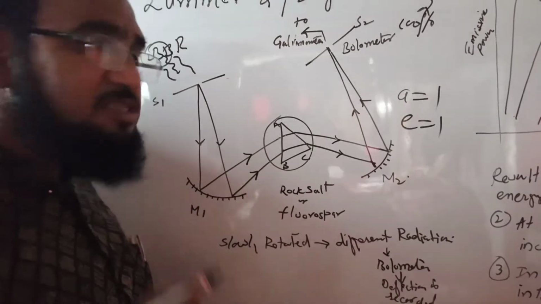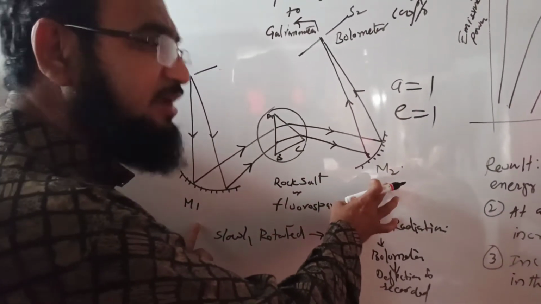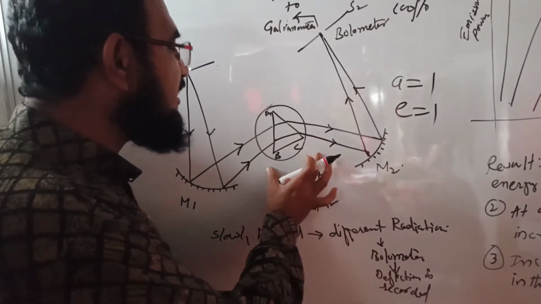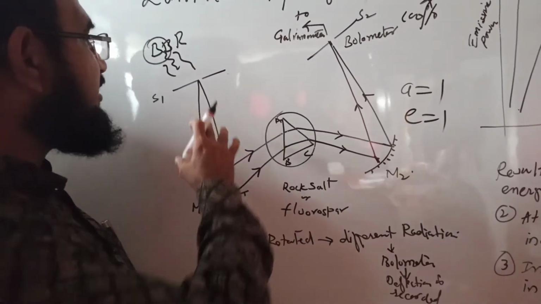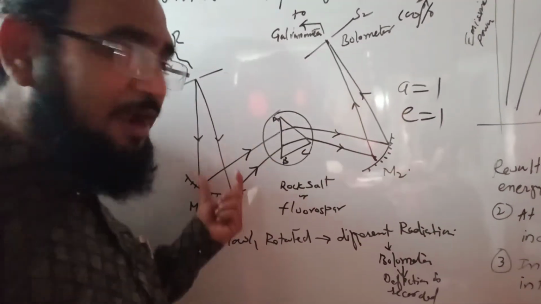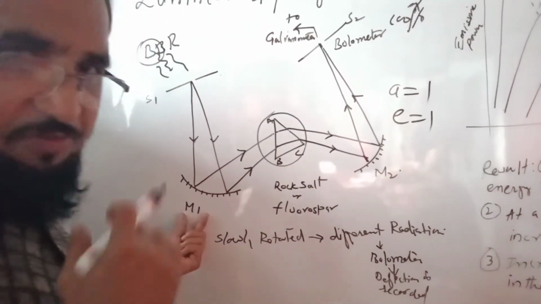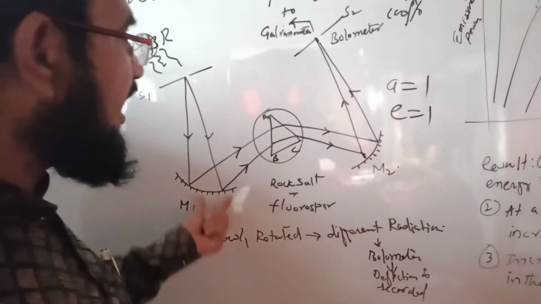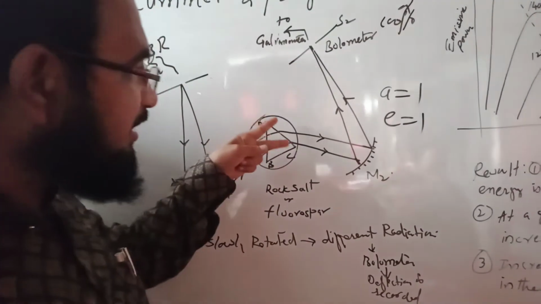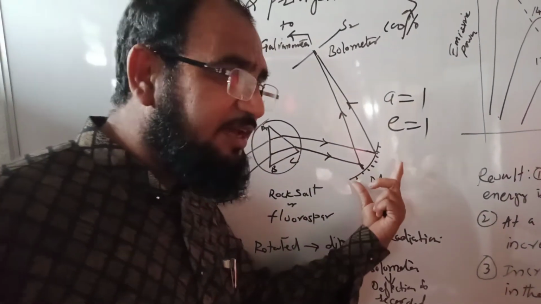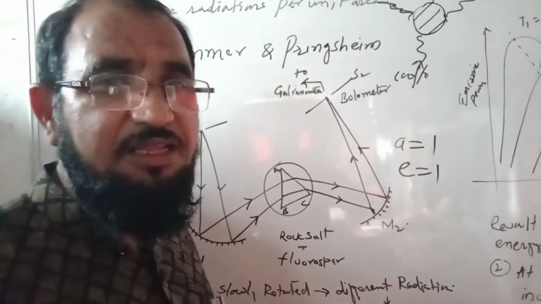Now, what is the procedure? This is the experimental setup. In this setup there are two mirrors M1 and M2, and a rotating table, and on this rotating table there is a prism of rock salt, and the radiations are coming from the black body. Black body radiations are allowed to be incident on the mirror M1. These radiations are then reflected to the prism, and the refracted rays will go to the concave mirror M2, and from M2 to the bolometer, where the galvanometer will record the readings.